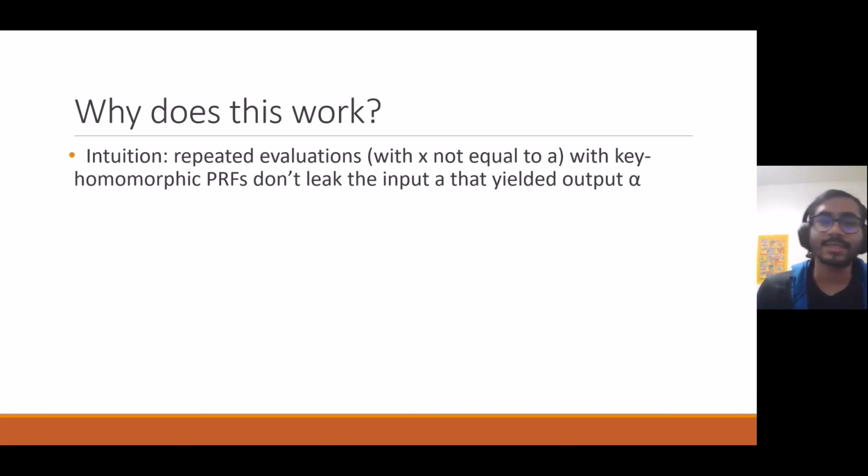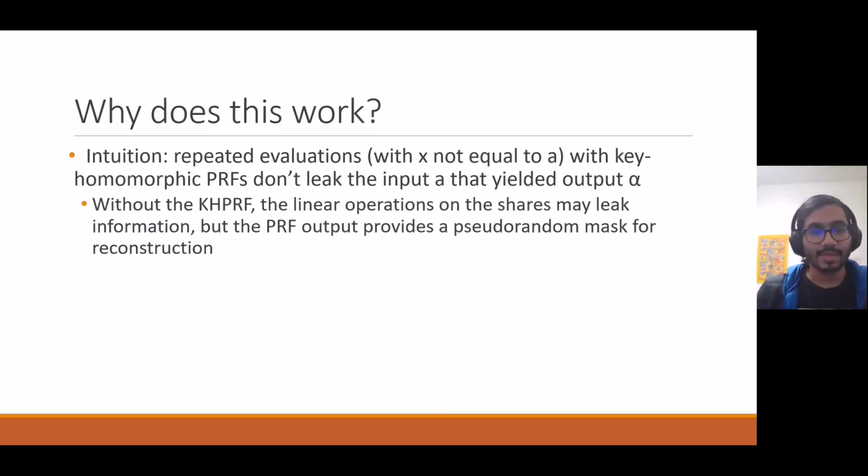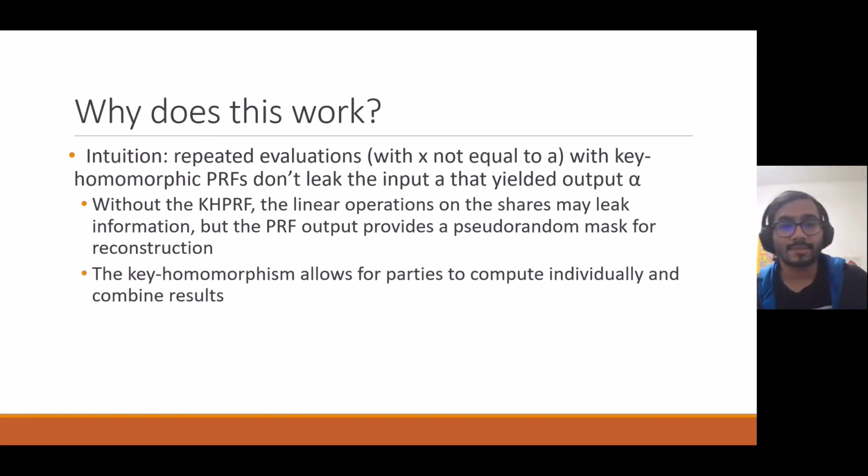When x is not equal to a, with key-homomorphic PRFs, we don't actually leak any input or output information. The intuition is that without the KHPRF, we're doing some linear operations on these vectors that correspond to the actual input a, and so this is probably going to leak information about a unless we use the PRF output. The PRF output provides a pseudorandom mask for our reconstruction process, and so parties don't learn the information. The key homomorphism allows parties to compute individually, and then we can combine the results later. If we weren't able to do that, then there would be no way to make sure that the masks cancel out in some sense.